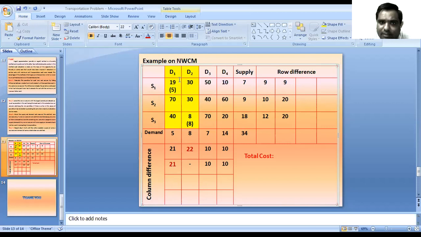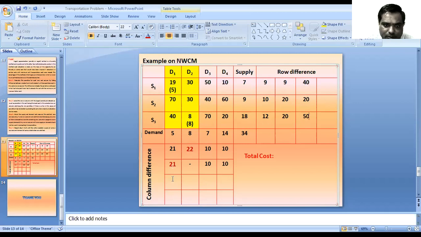The demand for D1 and D2 is already fulfilled, so we do not have to consider 19 and 30. The remaining values are 10 and 50, and the difference is 40 units. Then 40 and 60, the difference is 20 units. Then 70 and 20, so 70 minus 20, the difference is 50 units.